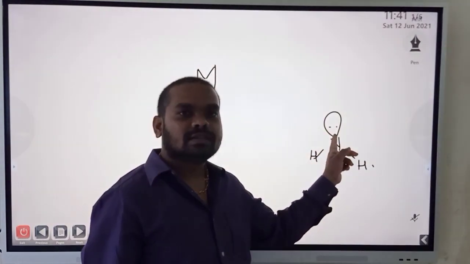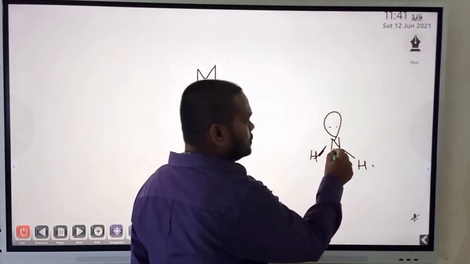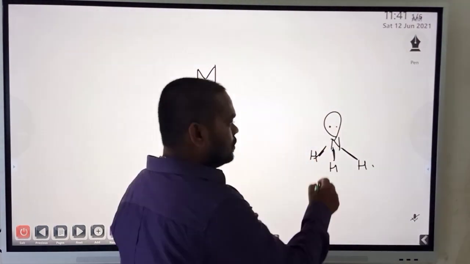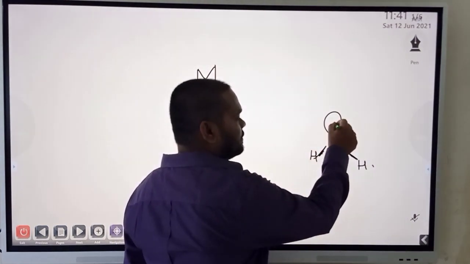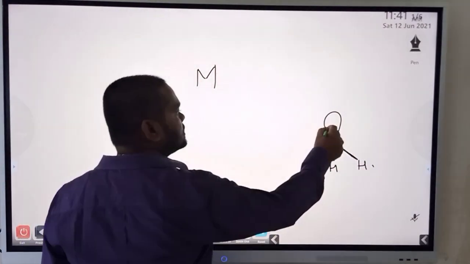NH3 with a lone pair such that its octet is satisfied. 1, 2, 3, 4, 5, 6, 7, 8. Okay, this bond represents 2 electrons. So 1, 2, 3, 4, 5, 6, 7, 8. So on the whole, the octet is satisfied. So this NH3, this lone pair,